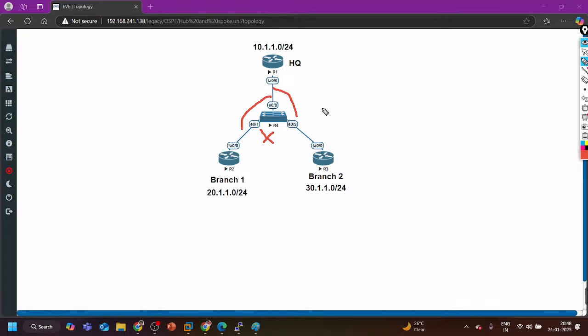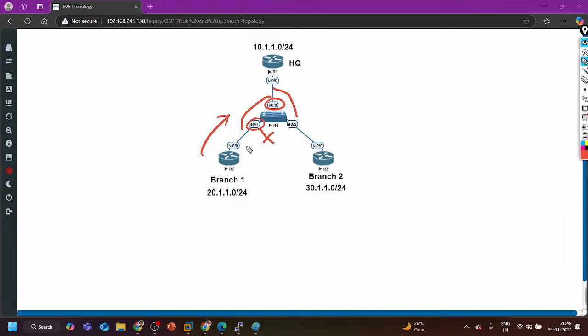Yes, sir. There is no connectivity between this, so broadcast is not possible. Router 2 will send its hello message on the multicast address in the broadcast network, right? It will send to the switch. The switch will receive it on this interface and forward it to this interface. It will not forward from this interface because these two interfaces cannot communicate, right? These two interfaces cannot communicate.